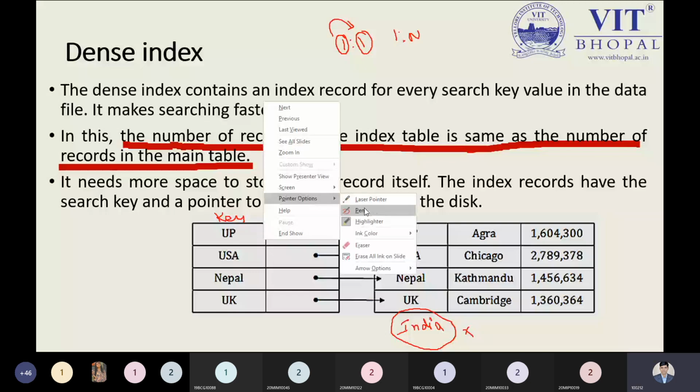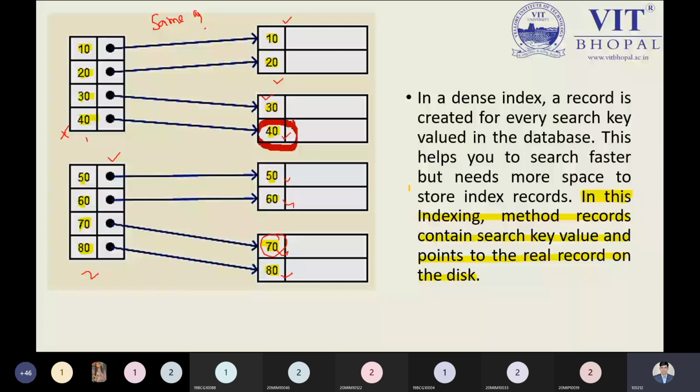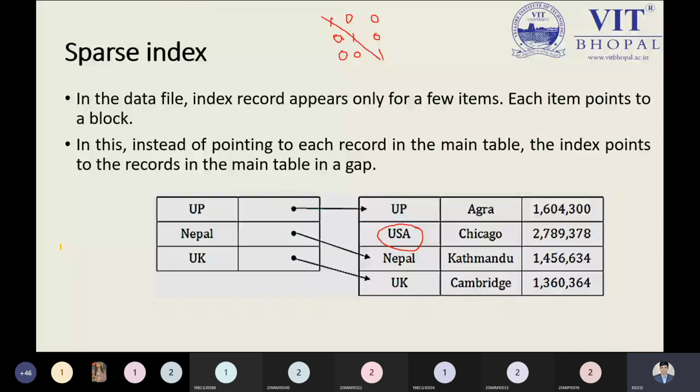Suppose I don't have any 70. 70 is not in my main table, but I'm putting it into my index record or index part. Then this is not dense. So what can we say? We have a next part, that is the sparse index. This is completely inspired by the sparse matrix.